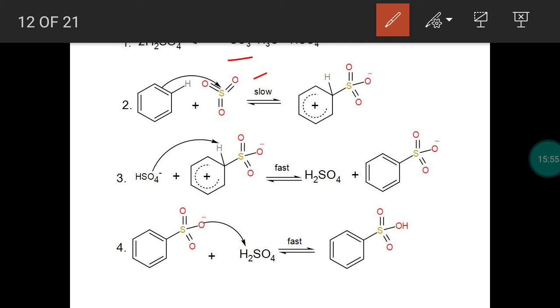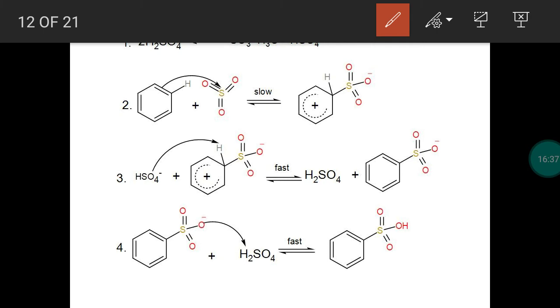Second step, the electrophile will attack benzene ring. Pi electron is utilized to make a covalent bond. So nearby carbon gets positive charge. The carbocation is stabilized by the resonance. So this is the resonance hybrid structure. Why they have mentioned spreading of positive charge? Due to the delocalization of pi electron, cationic position, that means positive charge position is also changing. So this is the resonance hybrid structure of carbocation intermediate. Second step, carbocation intermediate formation.